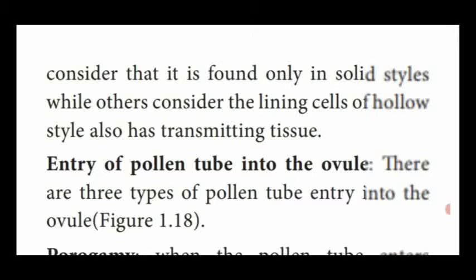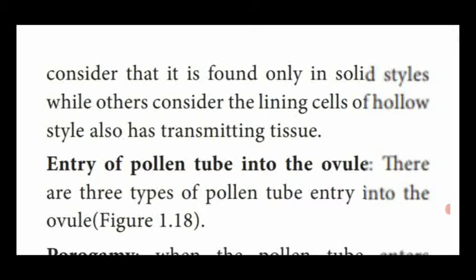In the first, hollow type, it passes through the cells present in the hollow canal of the style region, named transmitting tissue. But in the solid type, the pollen tube is transferred through the intercellular spaces of the transmitting tissue. The last one is the semi-solid type. It is an intermediate stage between the hollow style and the solid style.